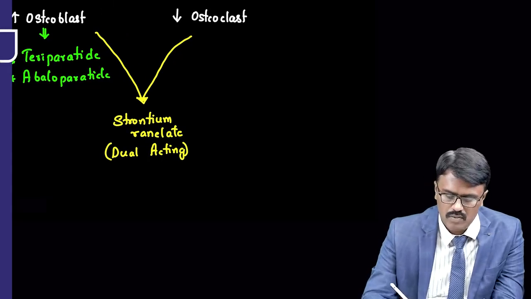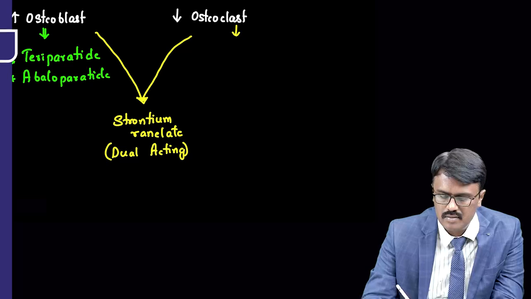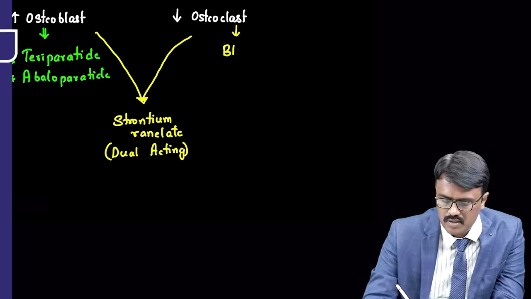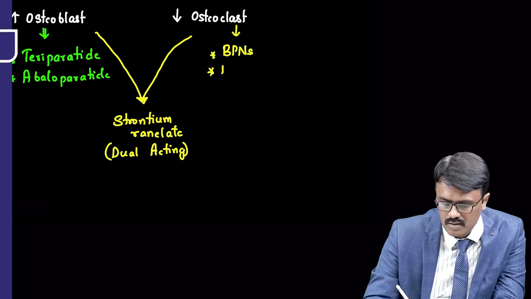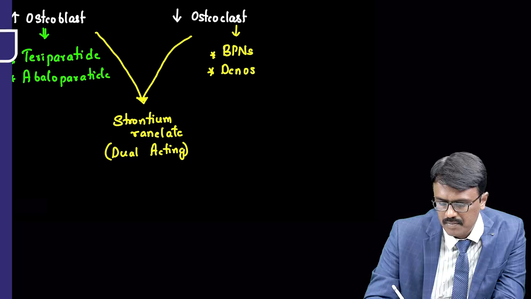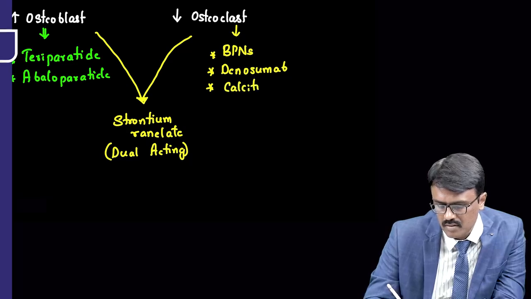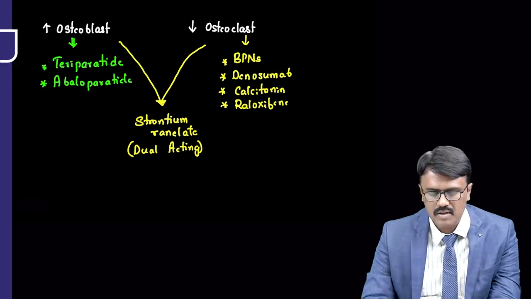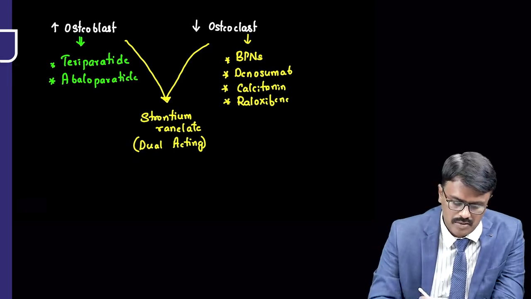Now the rest of what we have written are the targets, for example the bisphosphonates, then denosumab, then calcitonin, and then raloxifene. So these drugs suppress the activity of osteoclast, very much important.